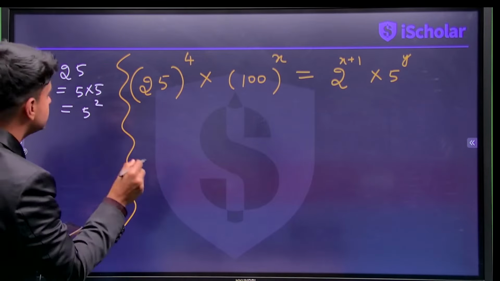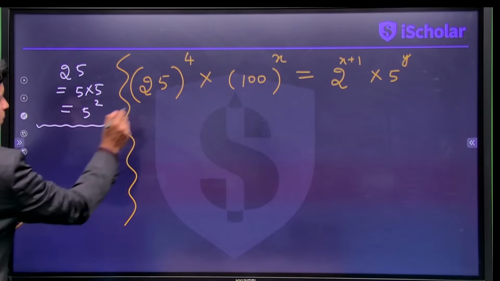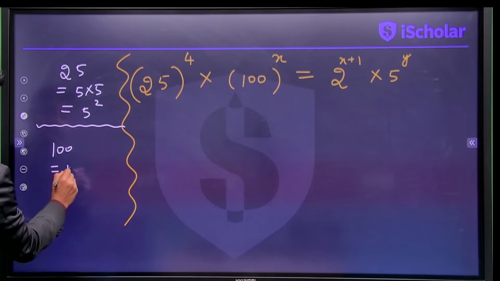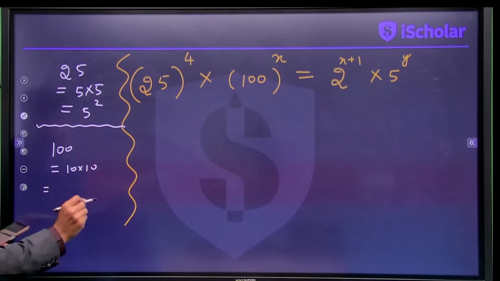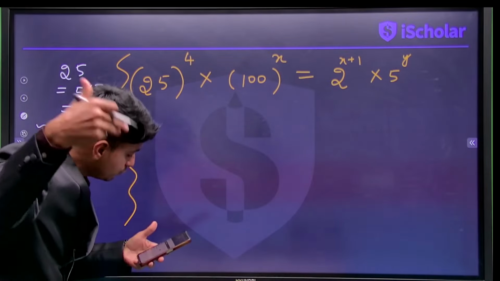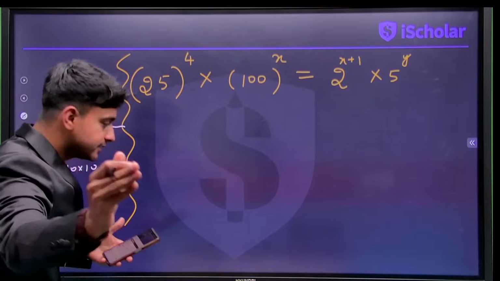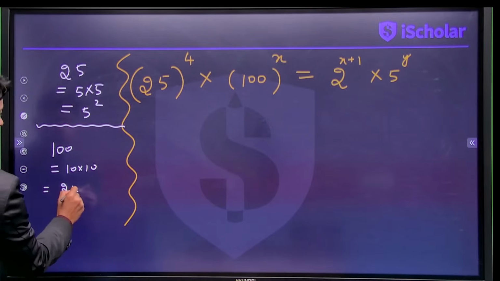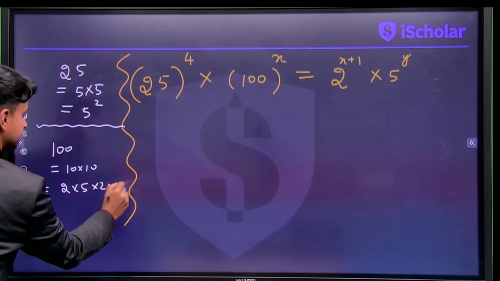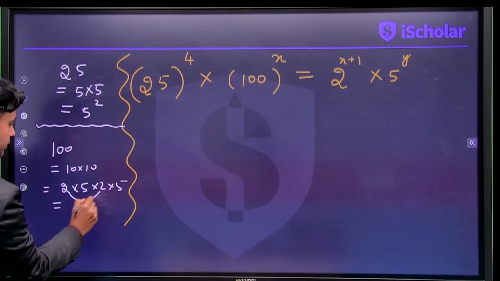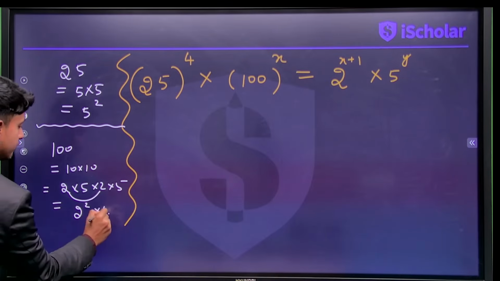And then what about 100? 100 we can write 10 times 10. 10 is not a prime number, so we can't stop here, we have to move forward. So what will happen here? There will be 2 into 5 into 2 into 5, which will be nothing but 2 square into 5 square.